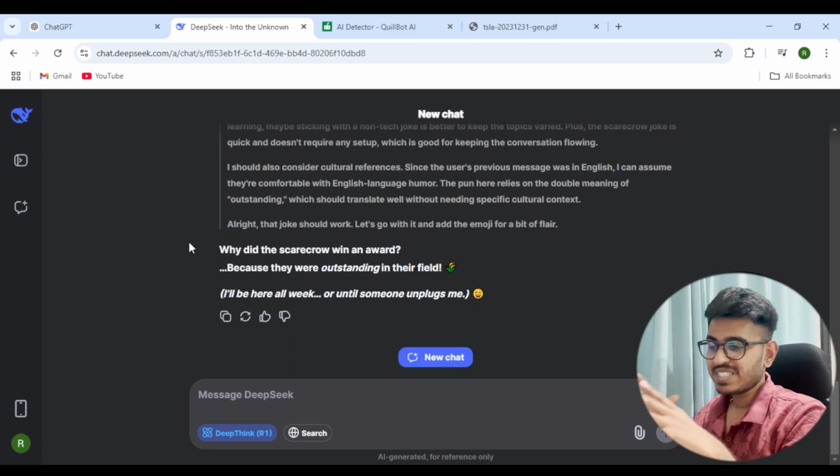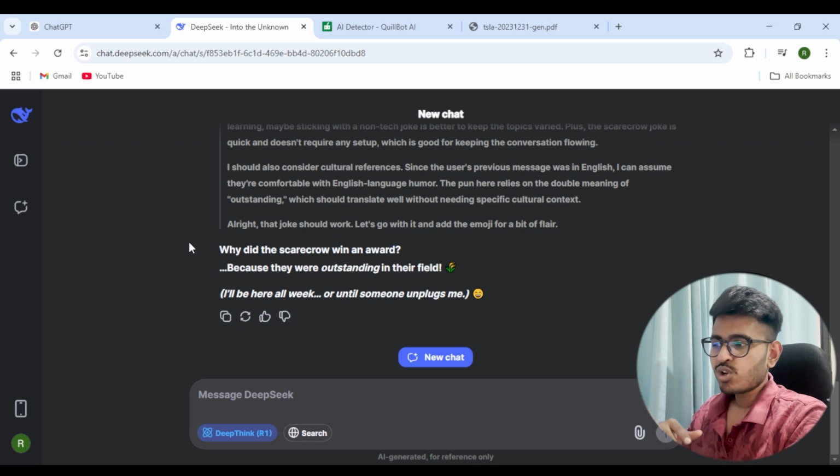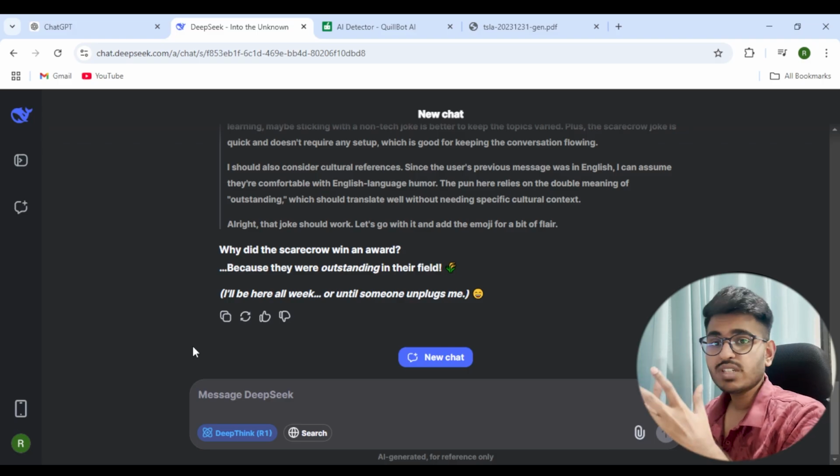Okay, so this is a very common joke that I have noticed. This is something that I have noticed in many of the models. They give this joke, and I'm sure the training data is more or less similar to the GPT models, because these are some things that are quite similar to what I've seen earlier in many of the models. So let us move on to the actual thing, like why will we be using this model.